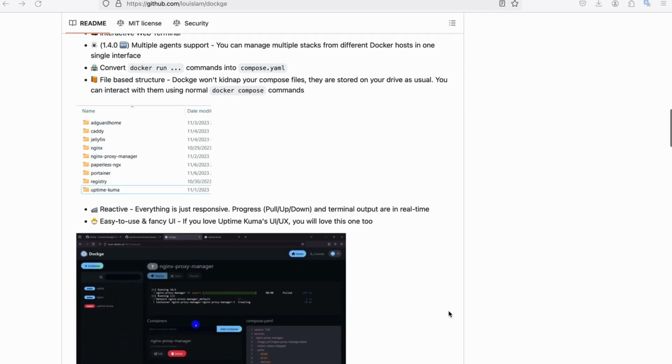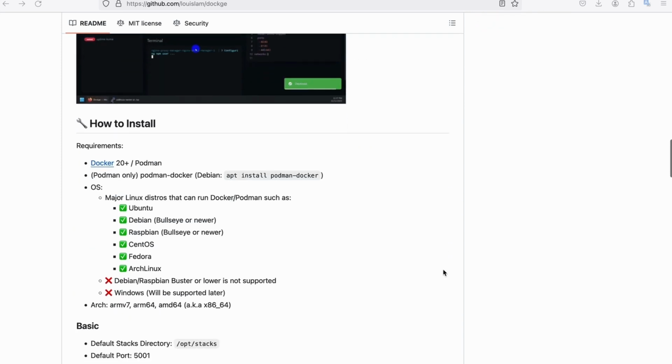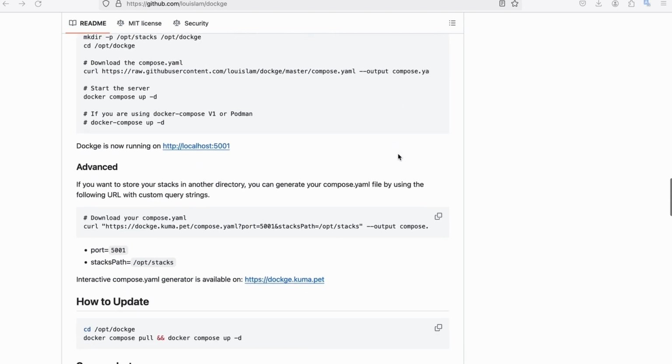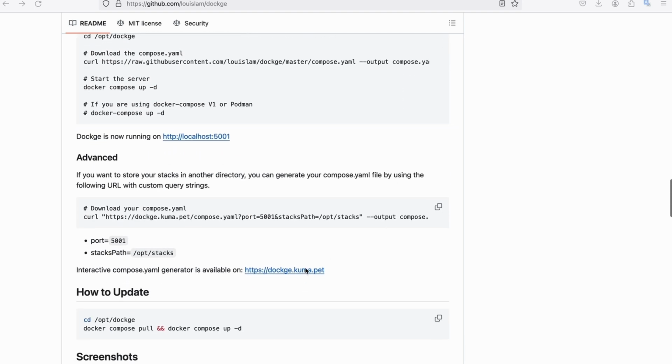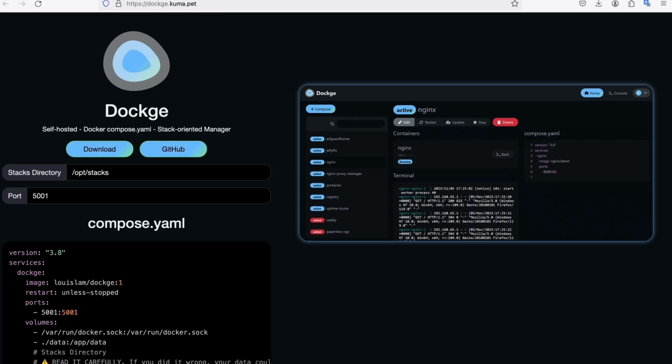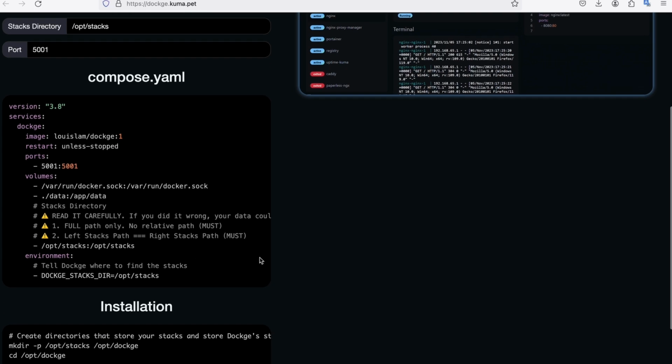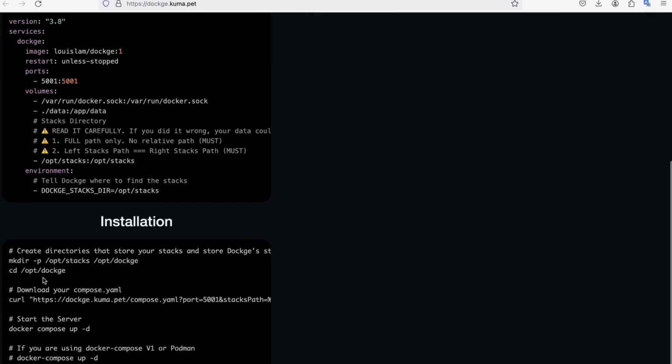This is a simple and convenient tool for managing Docker Compose. It simplifies working with Docker Compose files, making it convenient and visual. It offers a range of features that make it a valuable tool for developers and DevOps. You can learn more on the GitHub page. Let's move on to practice.